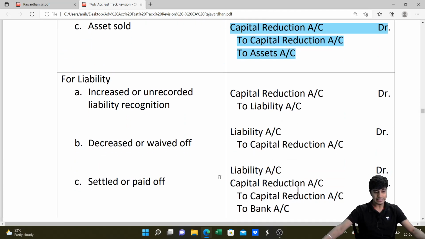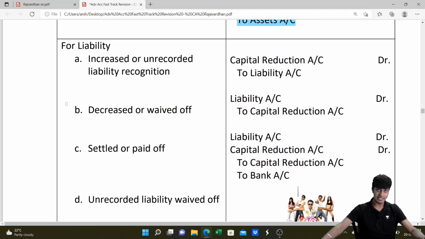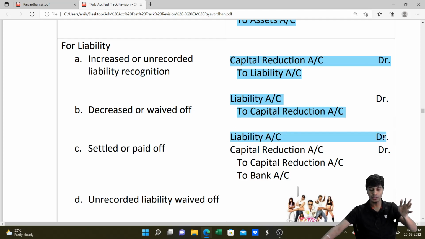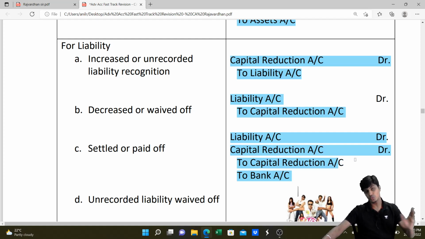Then if the liabilities are increased, credit liability, debit capital reduction. If the liabilities are decreased, debit liabilities, credit capital reduction. If the liabilities are settled, we need to write liability account debit, bank account credit. If we pay more, it is an expense, we debit capital reduction. If we pay less, it is profit, it will be credited to capital reduction. I mean to say, any profit or loss will be taken to the capital reduction account only.